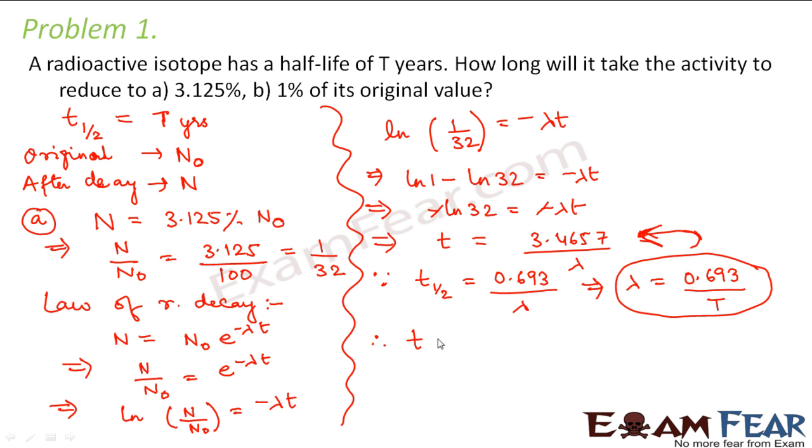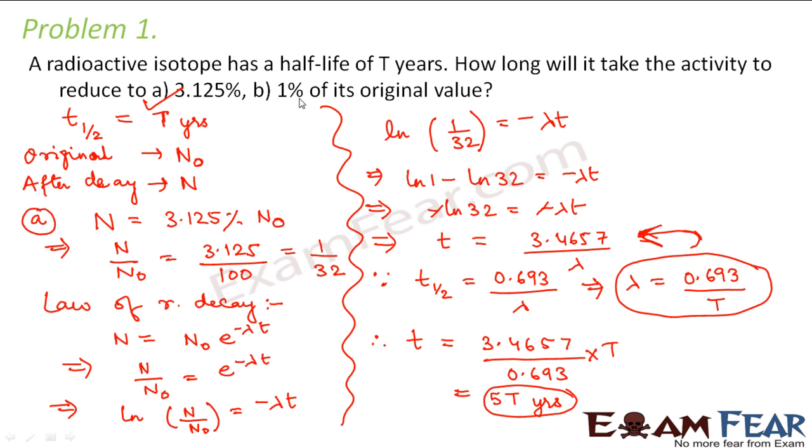Then what do we get? We get T is equal to 3.4657 divided by 0.693 into T. So this comes out to be 5T years. So that means after a time period of 5T years, the activity of the sample will reduce to 3.125% of its original value.